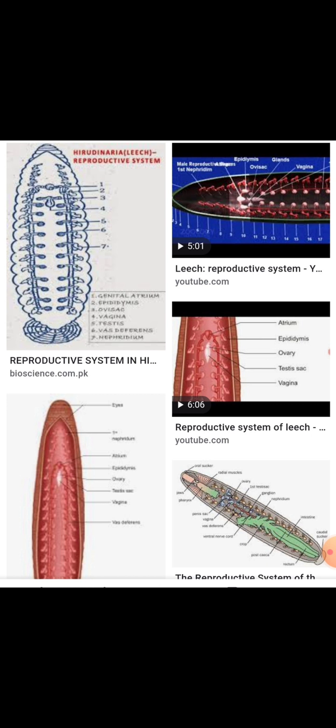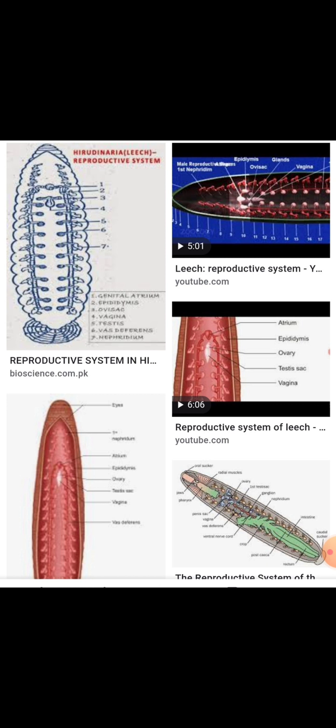This process continues for an hour, after which they separate. Copulation takes 1 hour. The process of fertilization takes place in the vagina of each leech. Then the fertilized ova are discharged into a cocoon for further development.